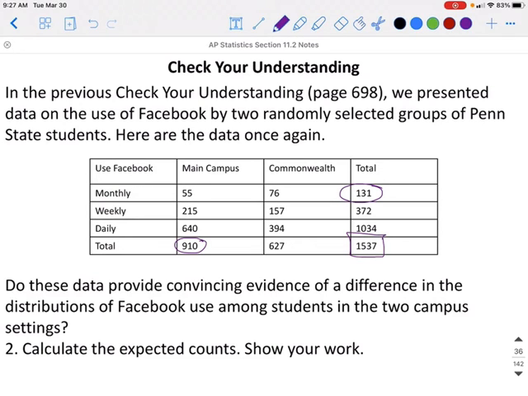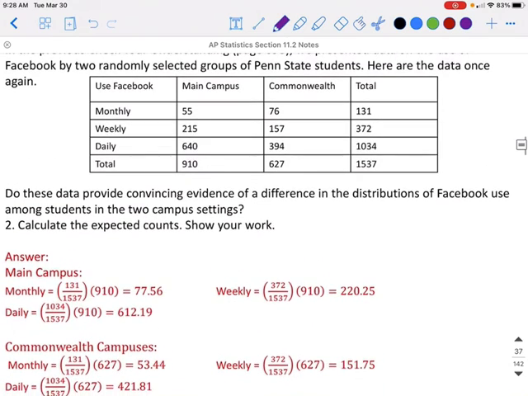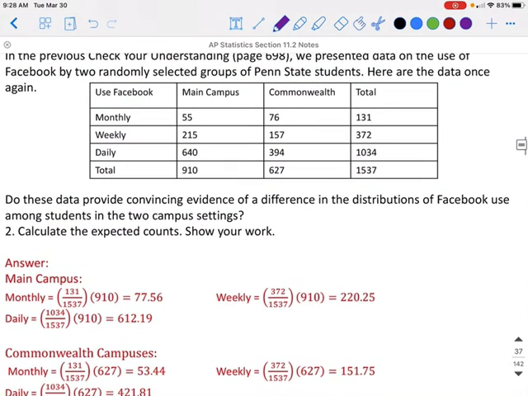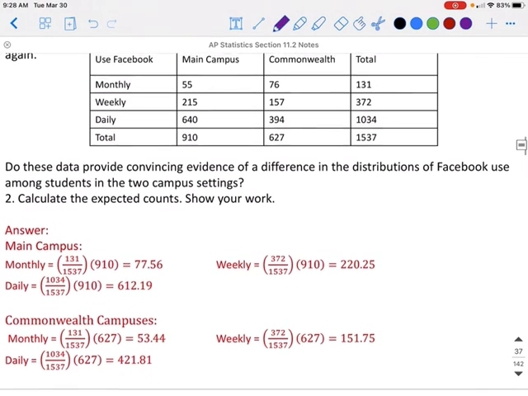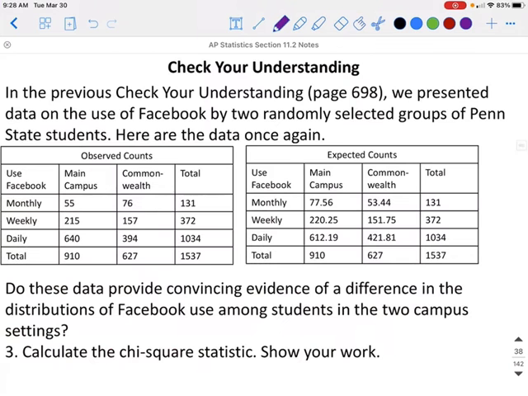So for the first one, we would do 910 times 131, and I'm going to divide that by 1537, and that'll tell you what should go in this block on your new table. So for main campus, we can calculate this for monthly, daily, and weekly and get all of our values. And Commonwealth campus, we can calculate monthly, daily, and weekly as well.